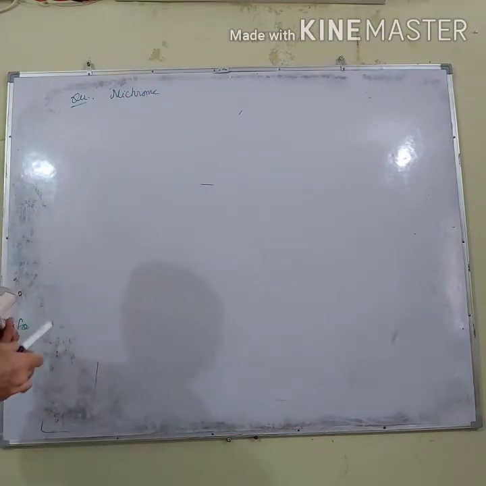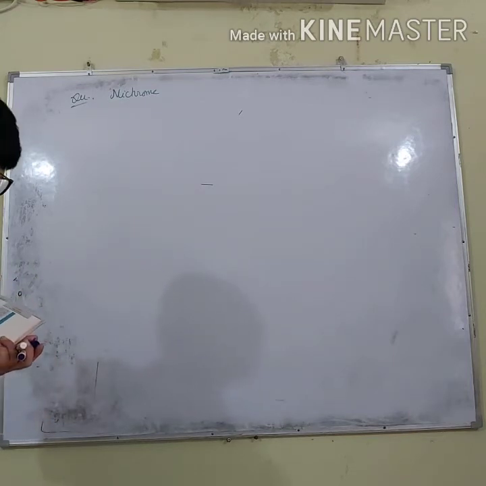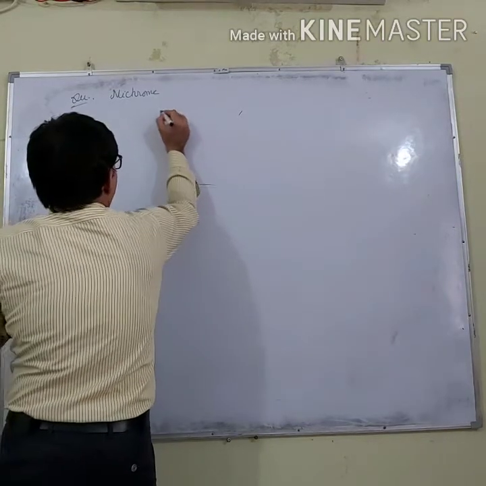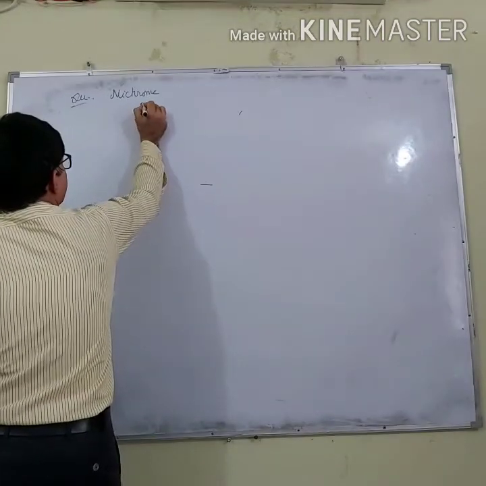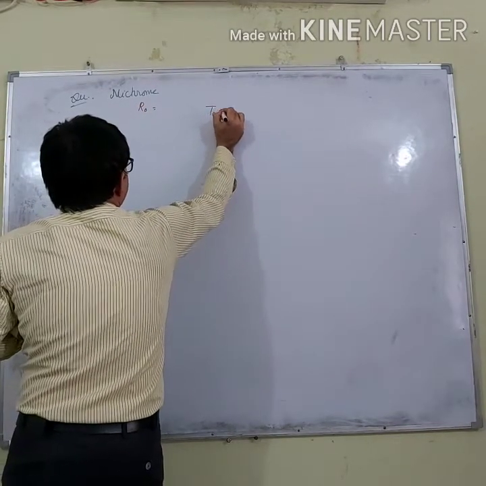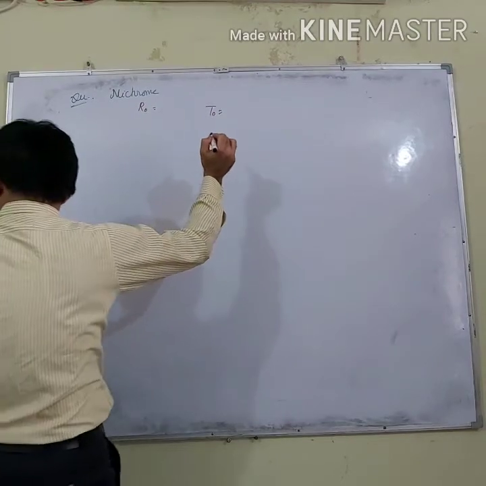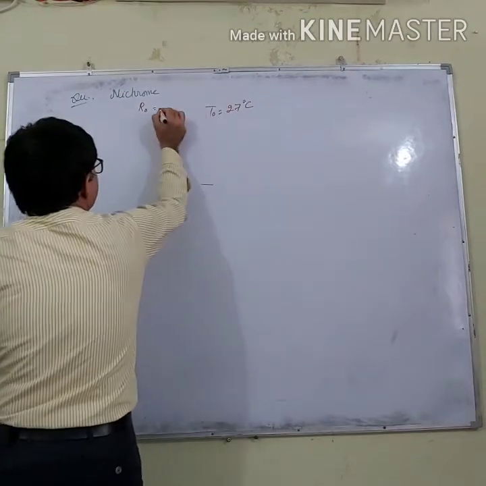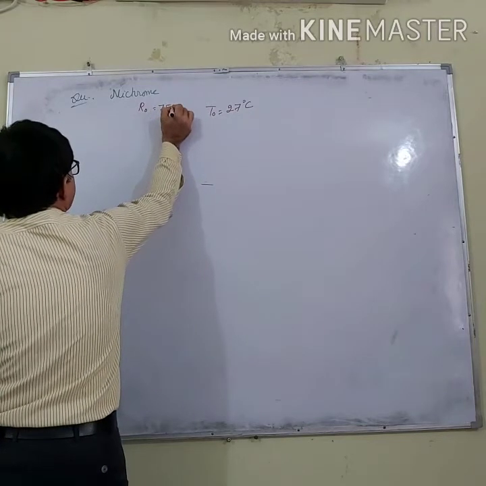It says that when a negligibly small current passes through it, the resistance at room temperature is found to be 75.3 ohm. So what does it mean? The resistance at room temperature. And how much is the room temperature given? It is given to be 27 degrees Celsius.